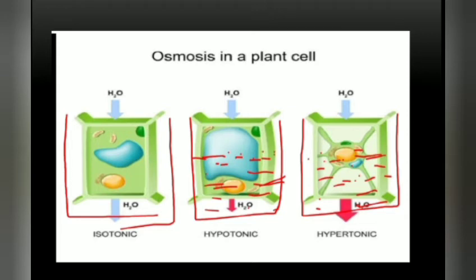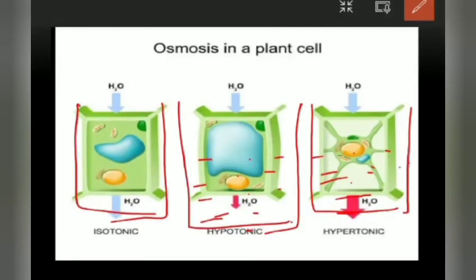In the third situation, the water concentration is less outside the cell when compared to inside. So the water moves from the cell to the tub. Am I right? So here it is from outside the cell to inside the cell, and here from inside the cell to outside the cell.